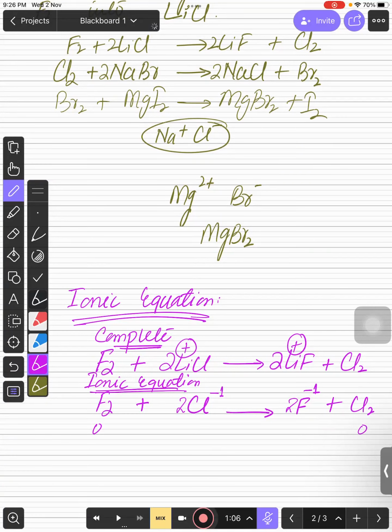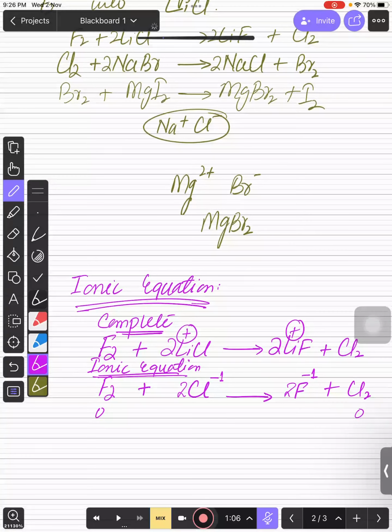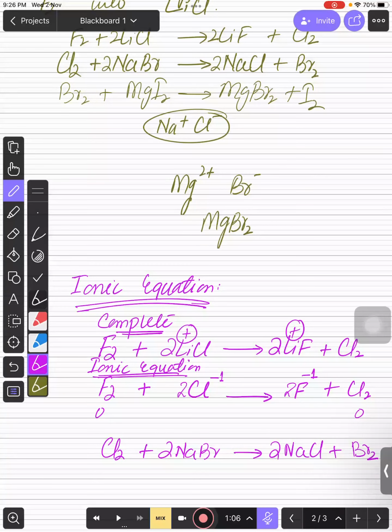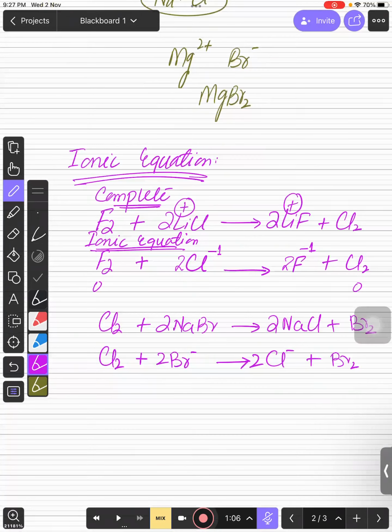Yes, sir. For example, if we talk about the second equation, जिसमें आप chlorine pass out करा रहे हो NaBr से, so this is chlorine passing through NaBr, and what is the final product? You see that it is NaCl and Br2. So again, over here, sodium is useless, so you can remove this if you are writing ionic equation. So you can even simply write over there that chlorine pass out हुआ halogen से, halogen pass out हुआ halide ion से, और उसने जो है खुद halide ion बना लिया अपने आप को और दूसरे वाले को बाहर निकाल दिया. So this will be the ionic equation, right? This is the same thing जो कि हमने start में लिखी है.